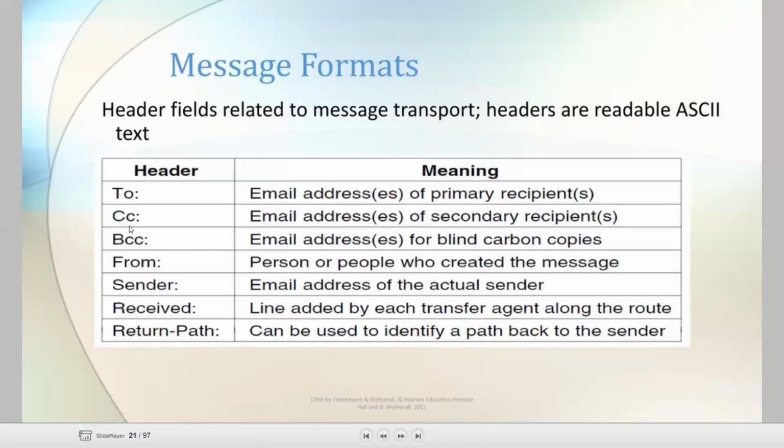Suppose whenever you get an email, it shows undisclosed recipients. That means blind carbon copy. Suppose I sent an email to all 120 students of the class, and some other classes also.